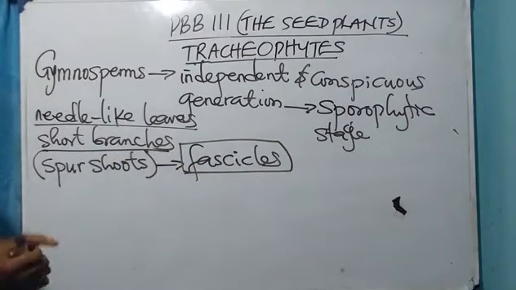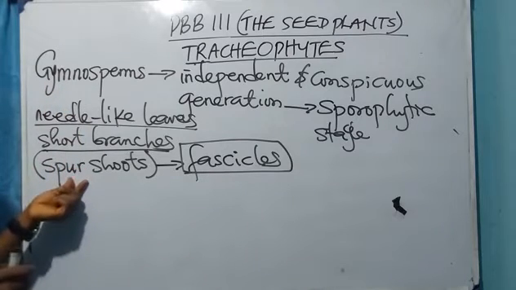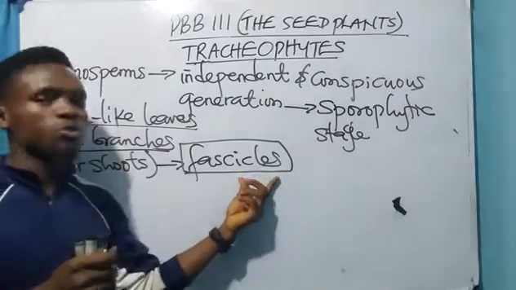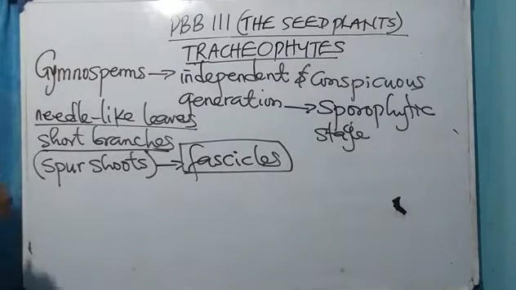I said the short branches on which these needle-like leaves are found are called spore shoots. But when these spore shoots occur in cluster, they are called fascicles. Please take note of that. It is very important. Is there any other point I have to drop?